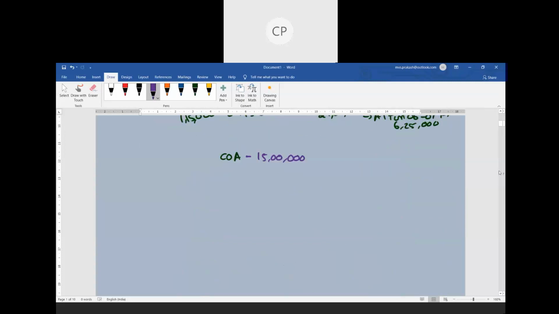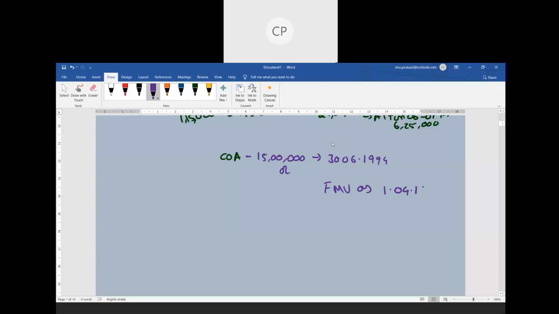So the date of acquisition is 30th June 1994. Section 55 clearly says that whenever you are acquiring an asset other than a self-generated asset or a financial asset, on or before 1st April 2001, the cost of acquisition or the fair market value as on 1st April 2001, whichever is higher, has to be considered as your cost of acquisition.